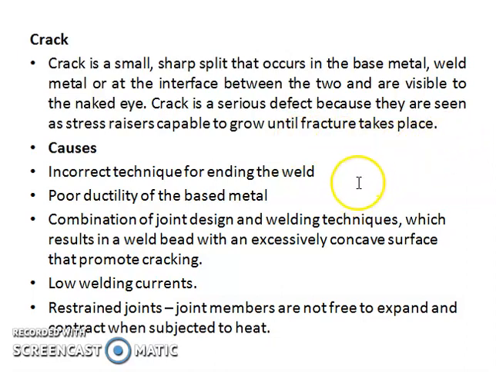Why does a crack occur? Incorrect technique for ending the weld, poor ductility of the base metal, and a combination of joint design and welding technique which results in a weld bead with an excessively concave surface that promotes cracking. Low welding current and low voltage. Restrained joints, where joint members are not free to expand and contract when subjected to heat. These are some reasons why the crack defect occurs in welding.